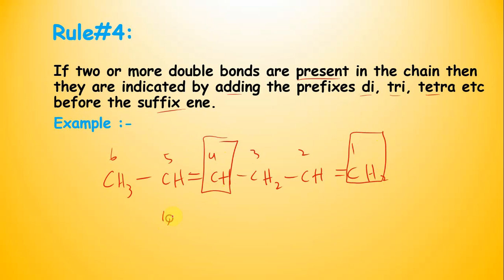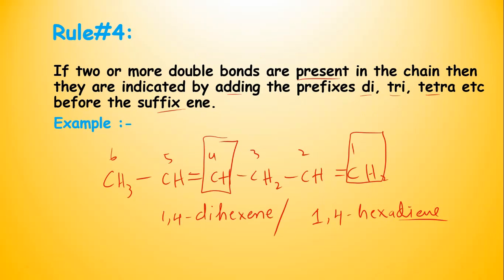So you will write 1,4, and there are 2, so you will write di, and the complete parent name is hex. Then we will write 1,4-hexadiene. In other words, you can write it in this way also, 1,4-hexadiene. This is rule number 4.